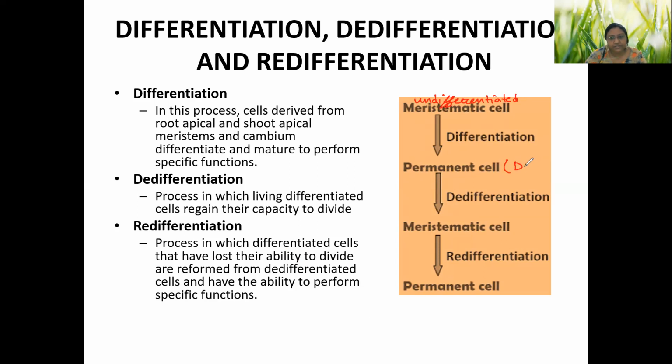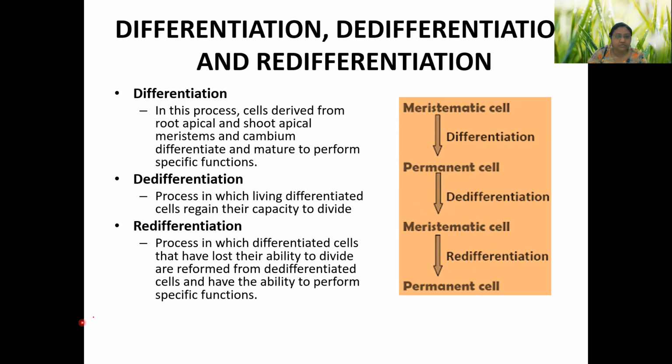So this is differentiated. Now it will go again to meristematic cell, and during redifferentiation it will again go back to permanent cell. So this is possible only in case of plants, and that's why we always speak that plants are totipotent.